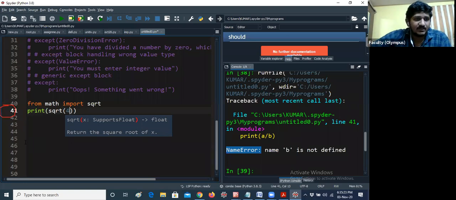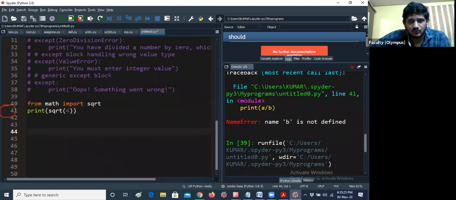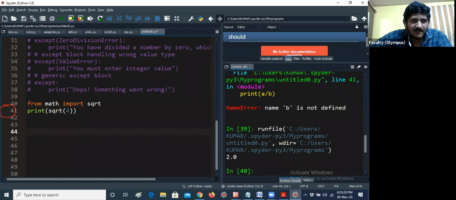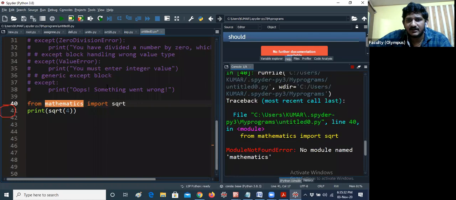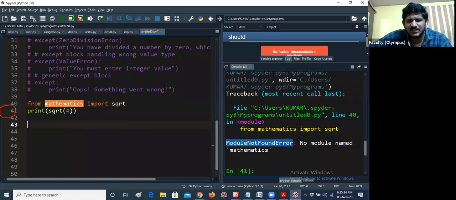Okay, hope you understand. Now I'm running this program, and I will get 2.0. If I'm giving mathematics like that, okay, let me run the same code again. It is getting module not found error because there is no mathematics module defined in Python. So this is called module not found error.